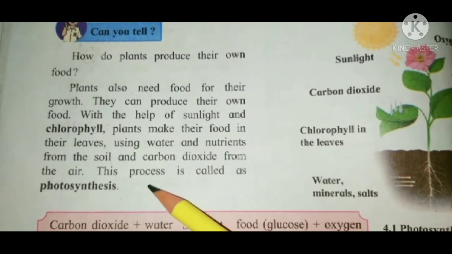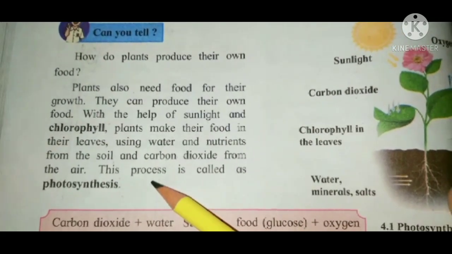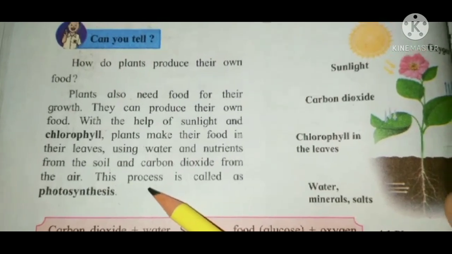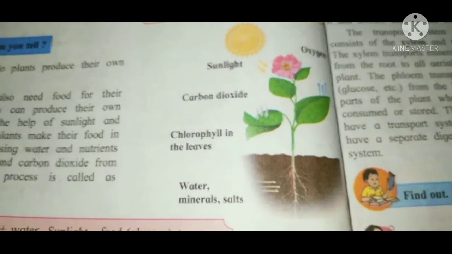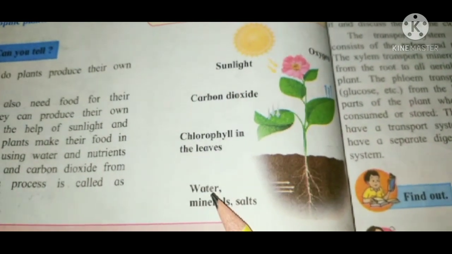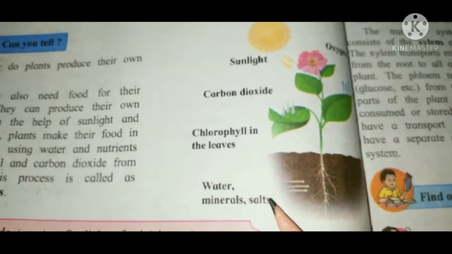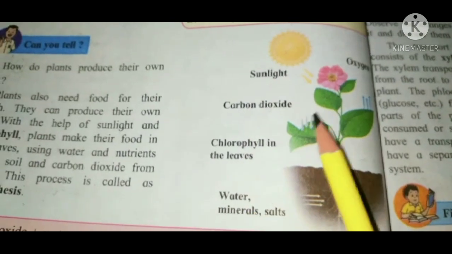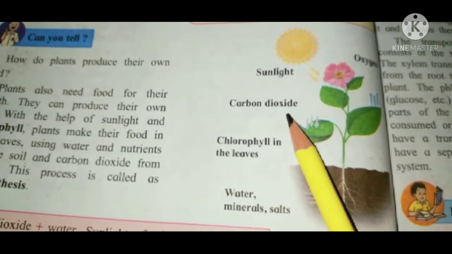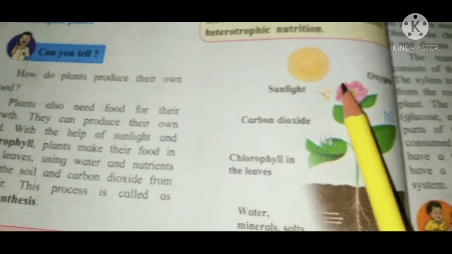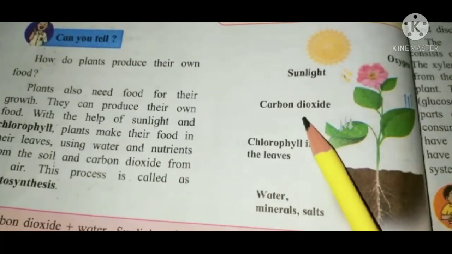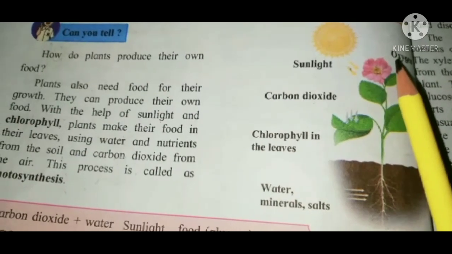And this process is called photosynthesis. Okay, so you can see a photosynthesis diagram of a plant. Water, minerals, salt, then chlorophyll in the leaves, then carbon dioxide, now sunlight, and it gives out oxygen. It takes in carbon dioxide and gives out oxygen.